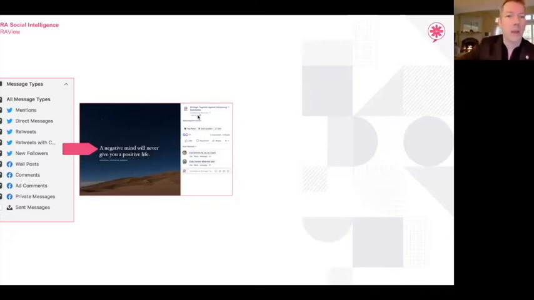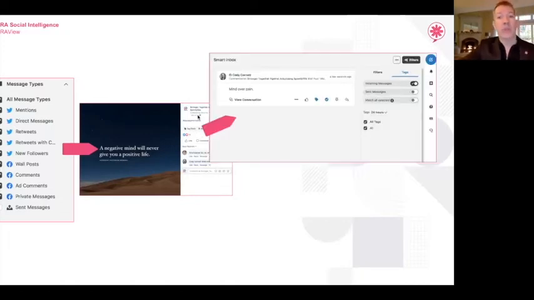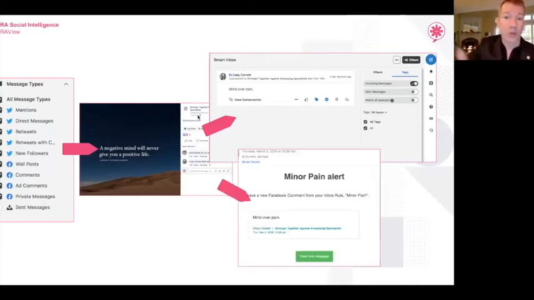Now, pain would be a word that we would look for. In this case, it's not showing an adverse event. We would have to vet this conversation, realize that it's not an adverse event, it's just a comment, and not pass it up. So we would decide how to escalate that. But it pops up in our smart box in real time. As you can see, we can see the text right here. And then it also comes through in our email, it comes through in text alerts. So we get it as soon as it's posted.